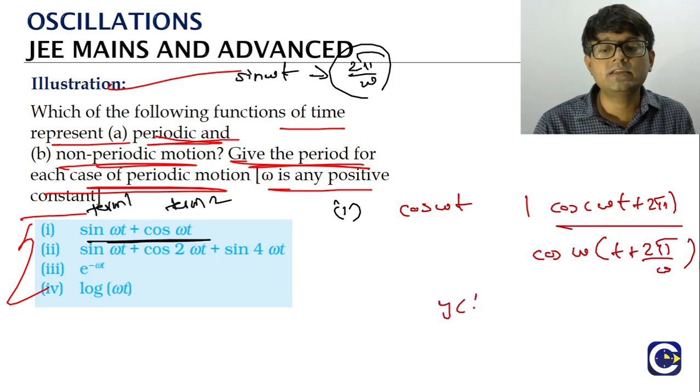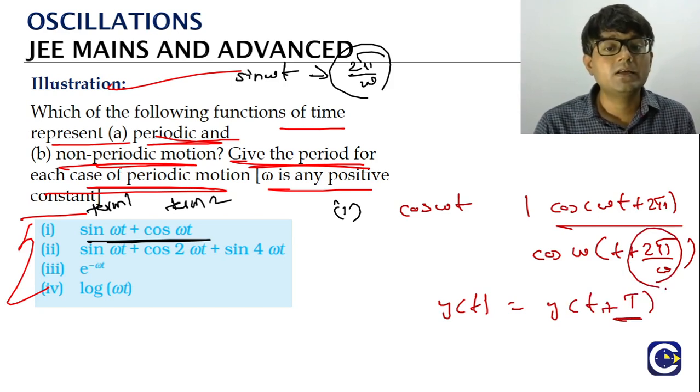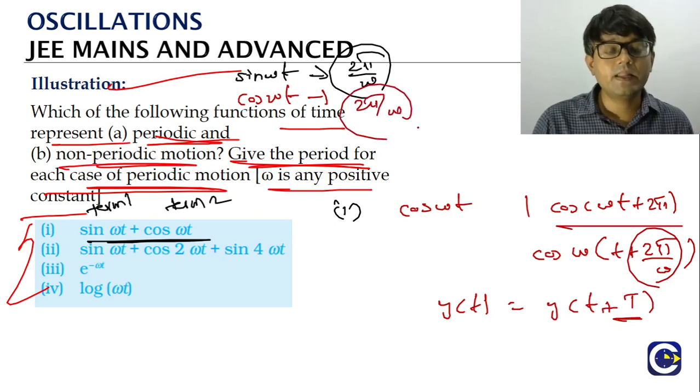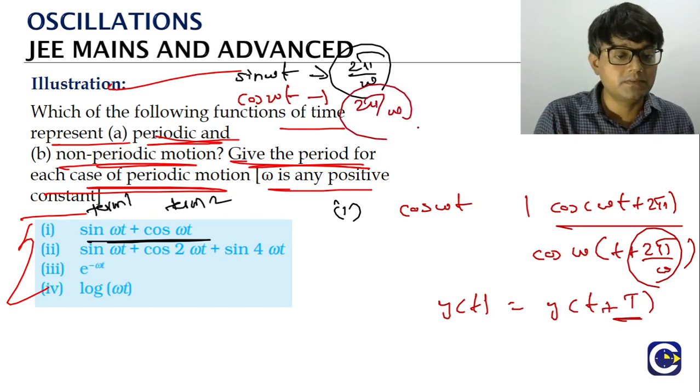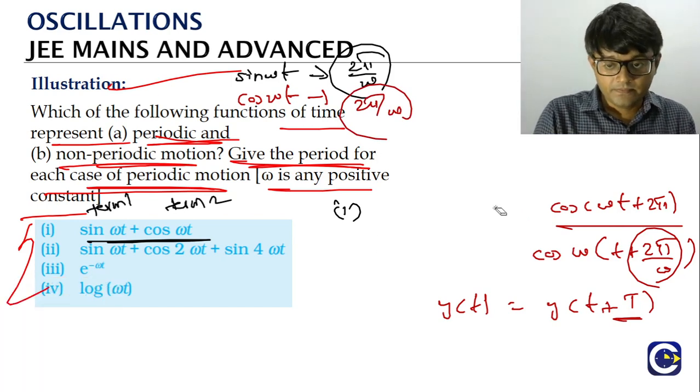In terms of our general representation of the periodic function, y at a general time t is equal to y at the general time t plus the period value. What is the period value coming here? 2 pi by omega. So the cos omega t function also has a period of 2 pi by omega.